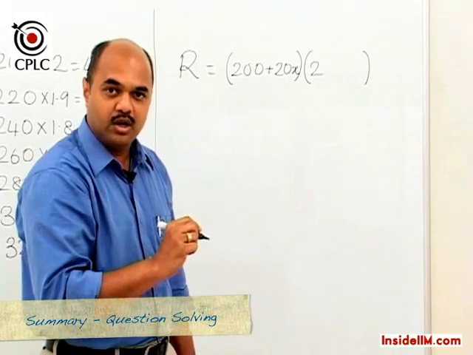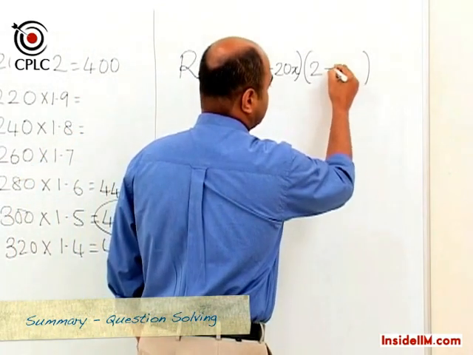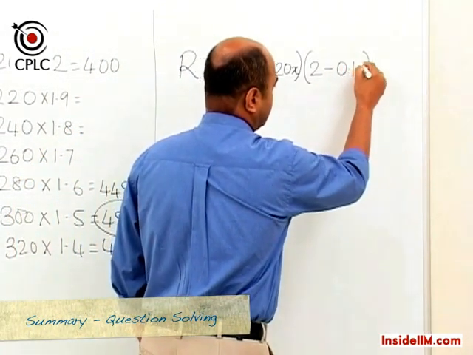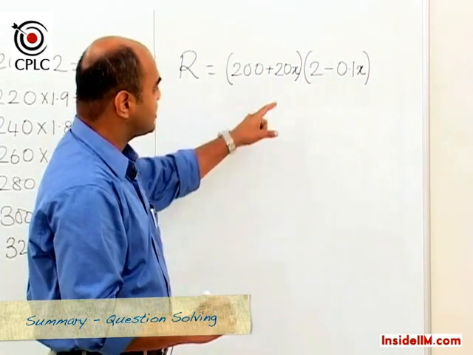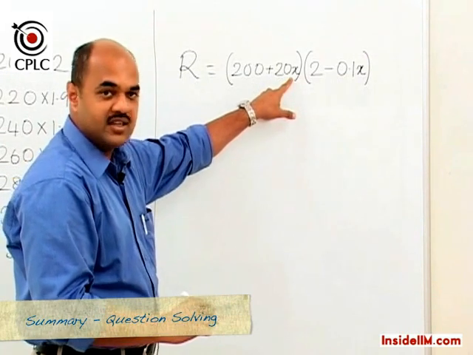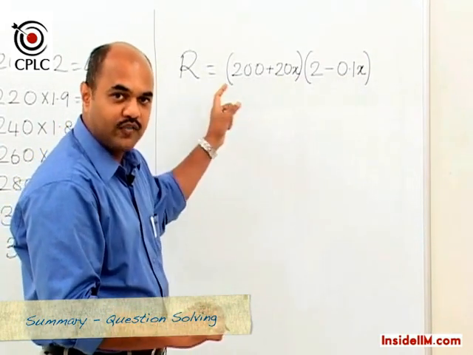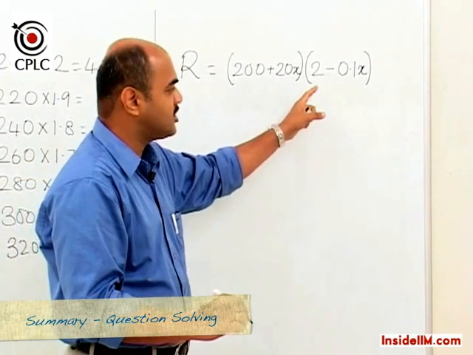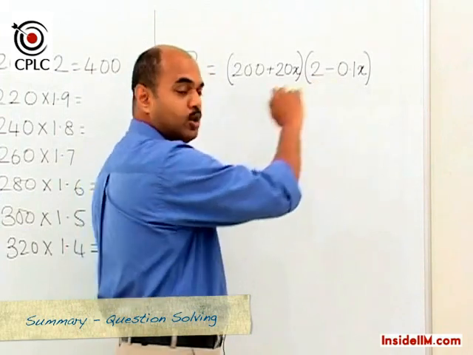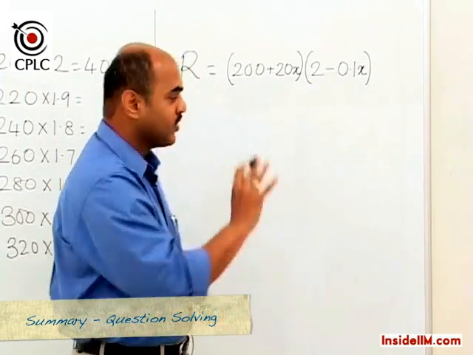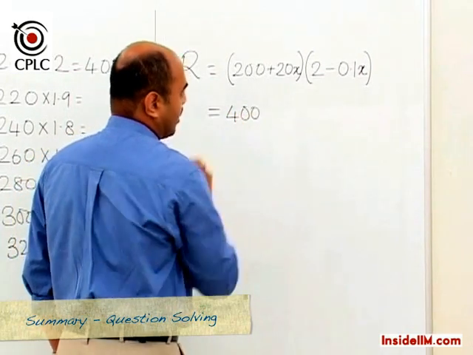For each additional lot, the price goes down by 10 paise. So which means the price would now become 2 minus 0.1 into x. If x is equal to 2, that means that 2 additional lots would have been purchased, which means 240 samosas, and the price per samosa for all 240 would have been 2 minus 0.2, which means 1.8. So if we expand this now, we would get 400.